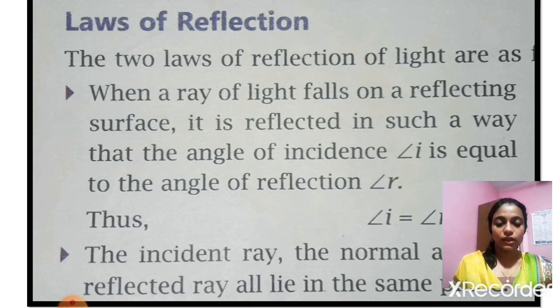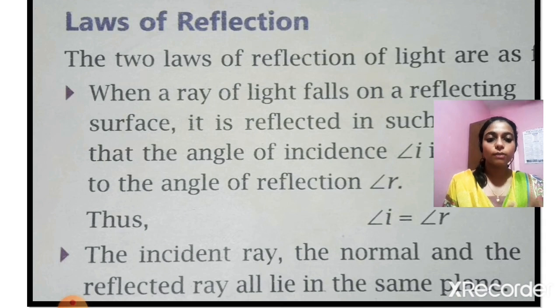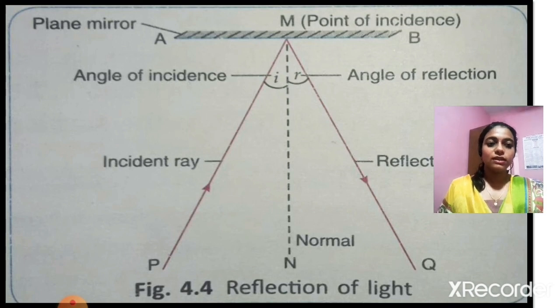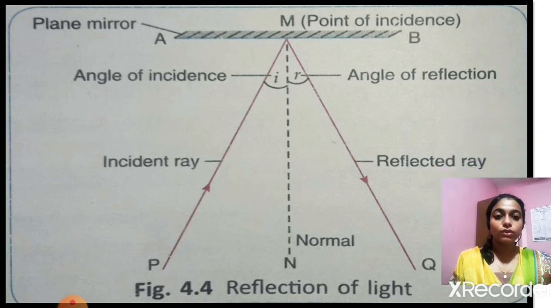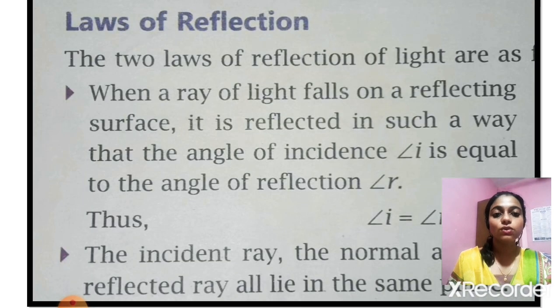And next one is that the incident ray, the normal and the reflected ray all lie in the same plane. You can see from this figure, when we take the plane mirror, we know that the surface is smooth or polished. So in such situations, when the light falls on a smooth surface, the angle of incidence will be equal to the angle of reflection. That is, angle I will be equal to angle R. That is the first law of reflection. And the second law is that the incident ray, the normal and the reflected ray lie on the same plane. It is also clear from this picture, isn't it? So these are the two important laws of reflection.